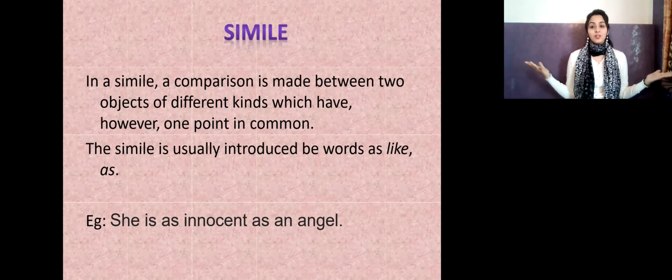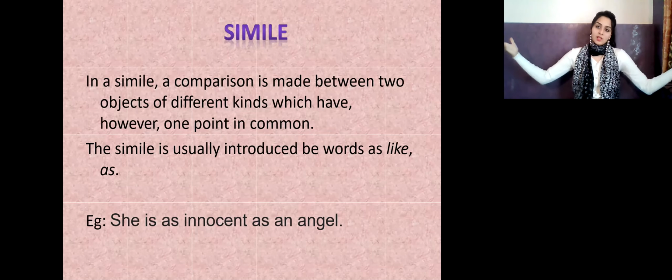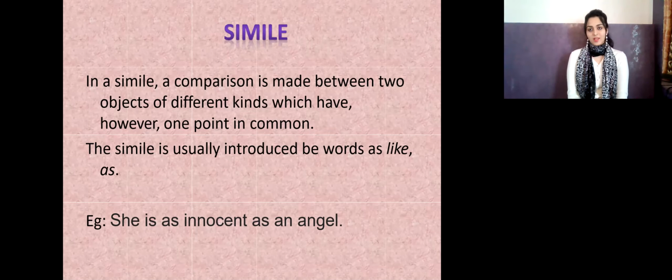That means she's looking like an angel, like a fairy, wearing white, however an angel is described. Or you can say she is looking like a princess. Maybe she's a normal, simple girl, but she's looking like a princess, wearing a nice dress. So here again, two things are compared: the girl and the princess, and what is the common thing? That she looks like a princess, or she's as beautiful as a princess, as beautiful as an angel.